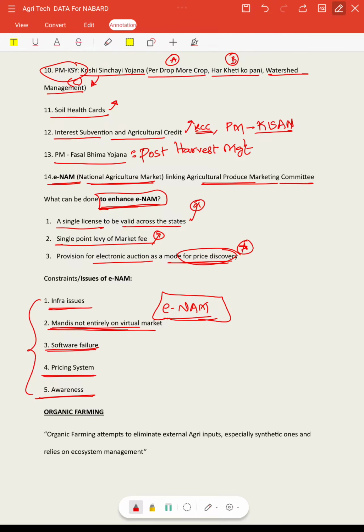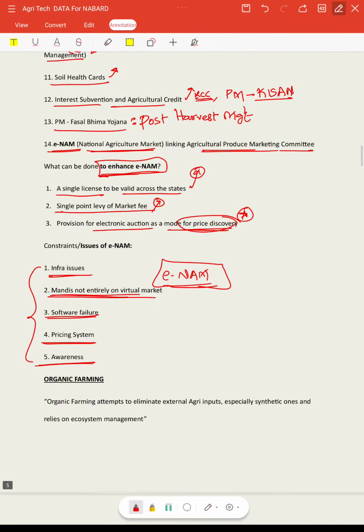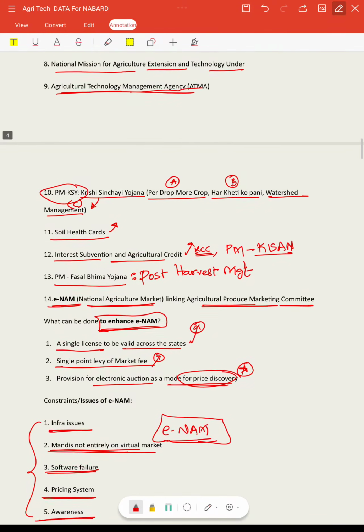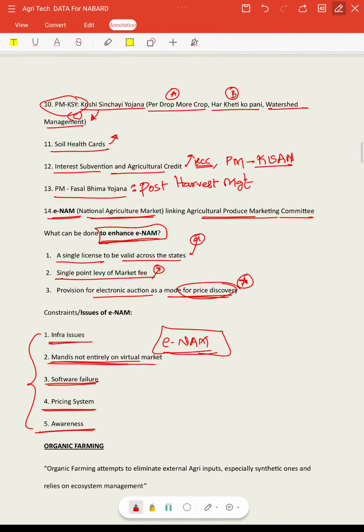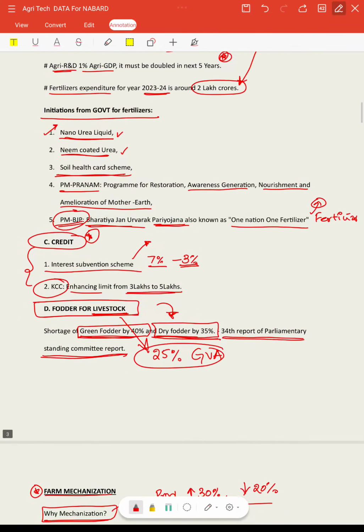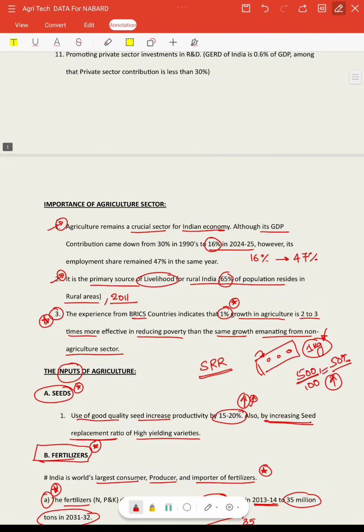As we are doing bidding for other infrastructure projects, that system of electronic auctioning should be brought into these agriculture commodities. That would definitely increase the possibility of more income to the farmers. So this is about the various problems that are discussed in the report and the solutions as per that.